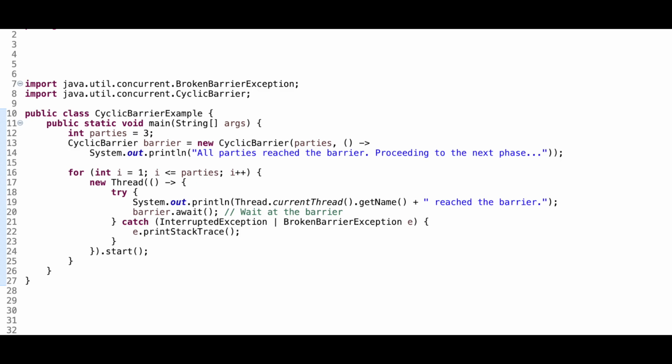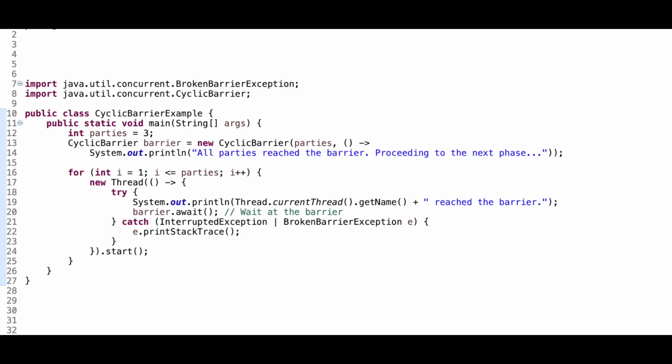reach the barrier. Okay, so here you can see that first we have created the cyclic barrier. This object is created with a count of 3. Alright, so when 3 threads reach the barrier by calling the await method, the barrier releases them all simultaneously. Now how are we starting the threads? We have this loop. A loop creates and starts 3 threads. This is similar to what we have done in countdown latch.